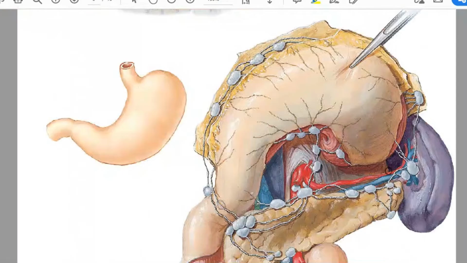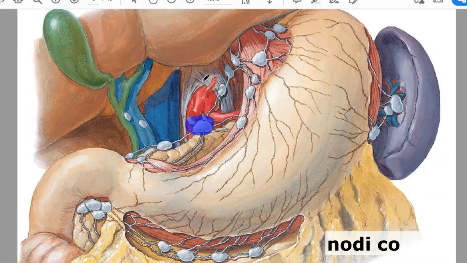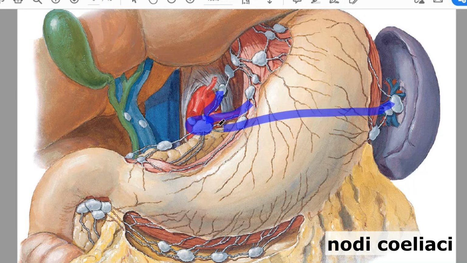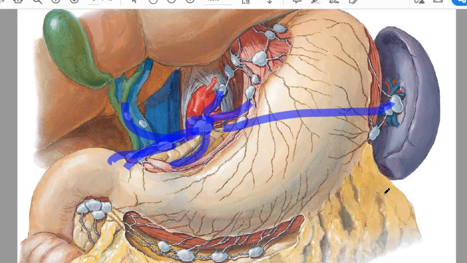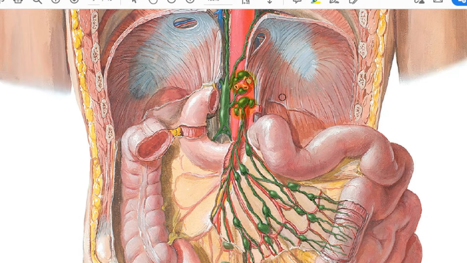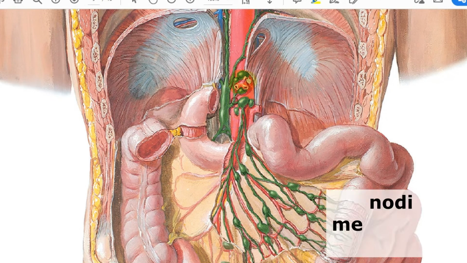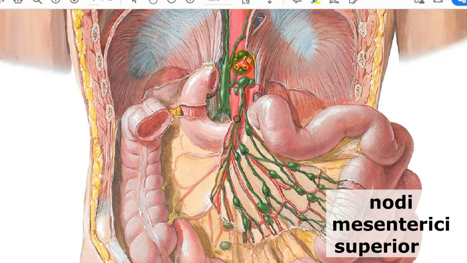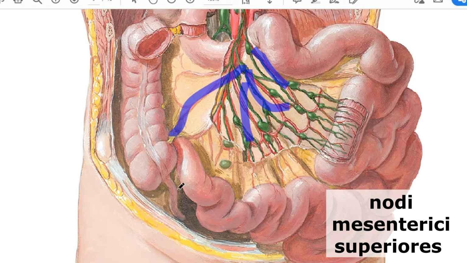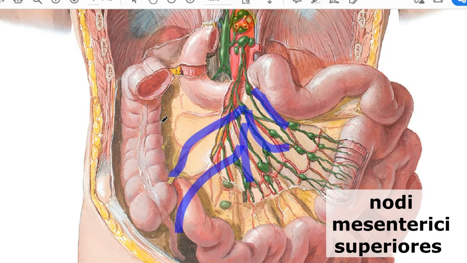And nodi lymphatici celiaci, lying next to truncus celiacus, collect lymph, as you can see, from your stomach, from your spleen, from pancreas, from hepar and gallbladder, and also from the superior part of duodenum. Next, nodi mesenterici superiores, as you can understand, collect lymph from your small intestine, from ileum, jejunum, from cecum, from appendix, from colon ascendens and colon transversum.